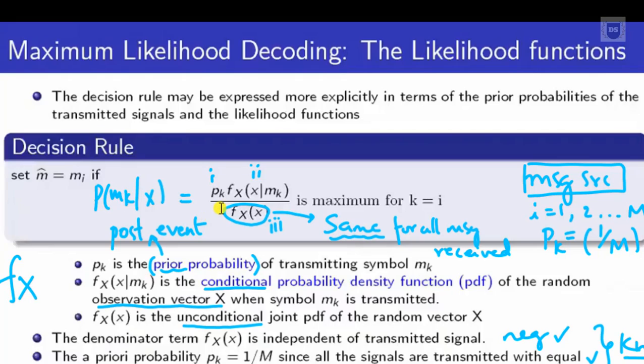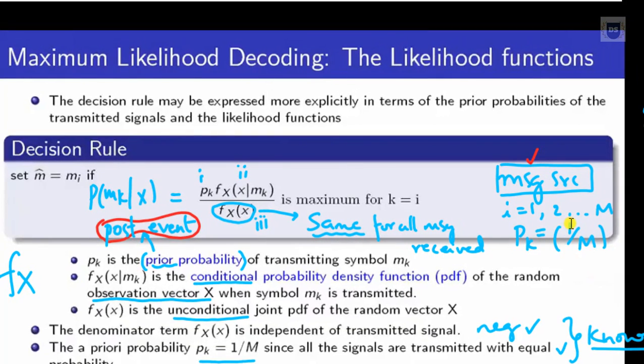And we have written the same thing over here, where the first term is the prior probability. It's called prior probability because it is based on a past event, and we already know that value. And what is that value? We are considering a message source containing m message symbols that are equally likely to occur, or equiprobable in nature. So the probability of mk can be thought of as 1 by m. So this value is already known and can be eliminated or neglected from our decision rule.